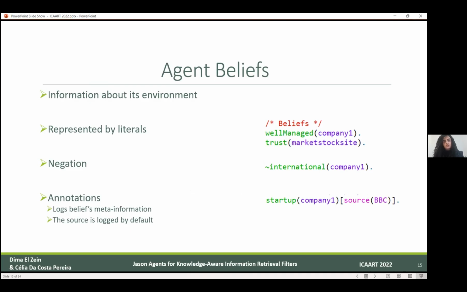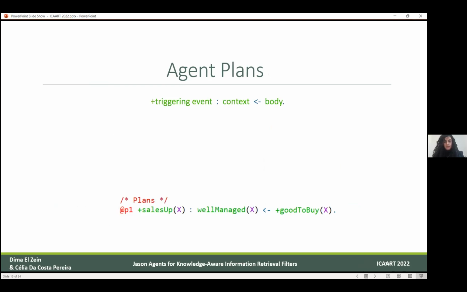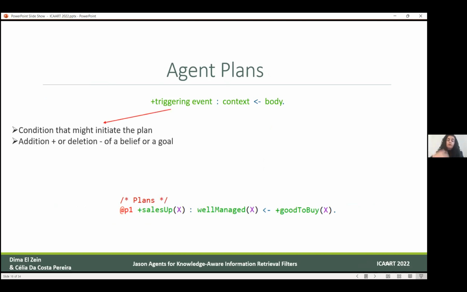We move then to discuss the plans of the agents, of this agent. It has the syntax. It starts with the triggering event, followed by a context and a body. The triggering event is mainly the event that will initiate the execution of the plan. It is a set of conditions, could be the addition or the deletion of beliefs or goals. But for instance, we will focus on beliefs.